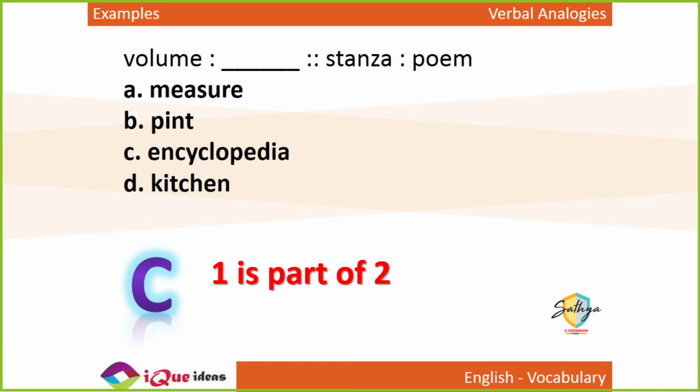So just like stanzas are part of a poem, volumes are part of encyclopedias. Not many of you got this. A couple of you got it right, good. But the majority of you did not get the exact relationship. Now did you understand it? Right? A volume is used for measure, but a stanza is not used for poem. Stanza is a part of a poem. So volume is part of an encyclopedia.